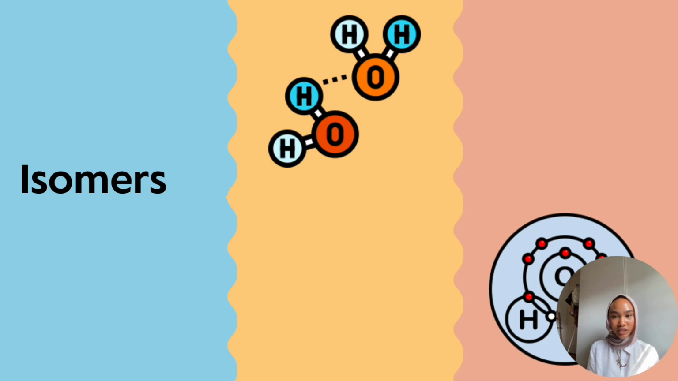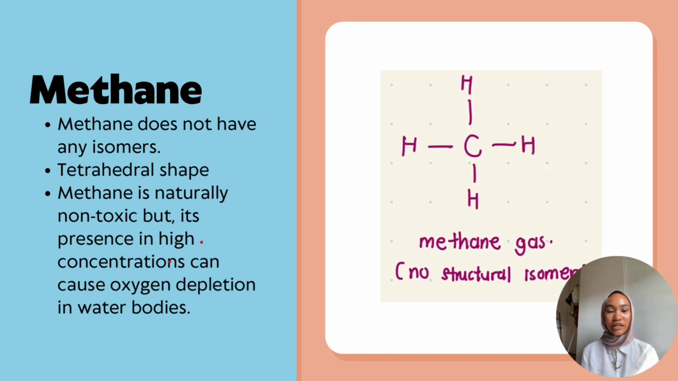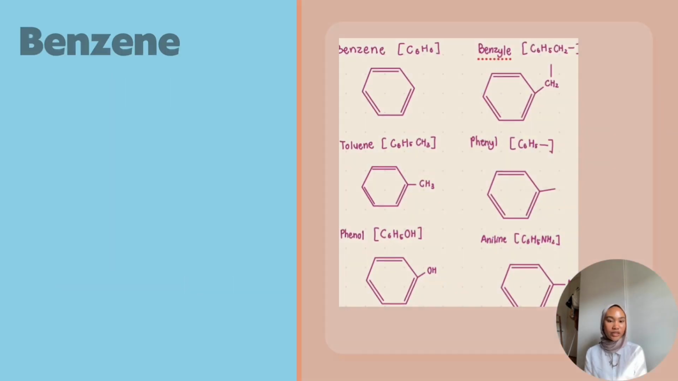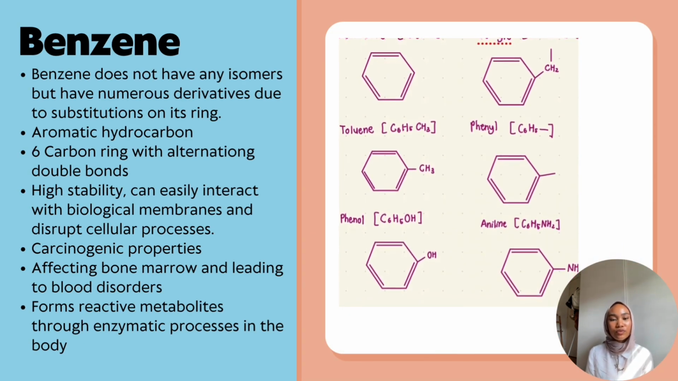Assalamualaikum warahmatullahi wabarakatuh. My name is Kasih Amani, and I will be presenting about the types of isomers that are given in our project-based learning. Okay, so methane does not have any isomers, but it has a tetrahedral shape. And methane is naturally non-toxic, but when found in abundance, especially in water bodies, it can cause oxygen depletion. Okay, so benzene does not have any isomers also, however, there are numerous derivatives due to the different types of substitutions that we can connect to its ring.